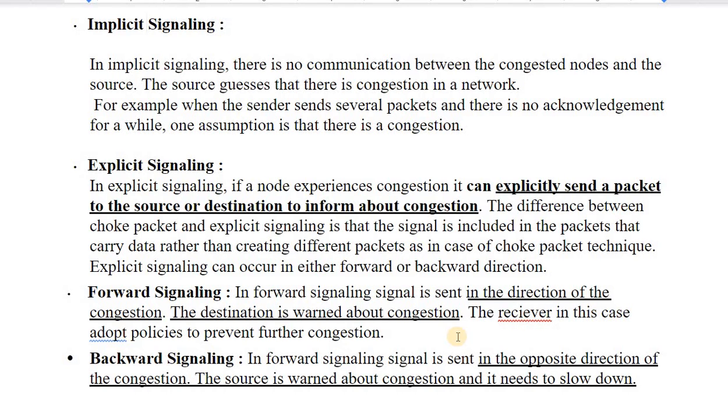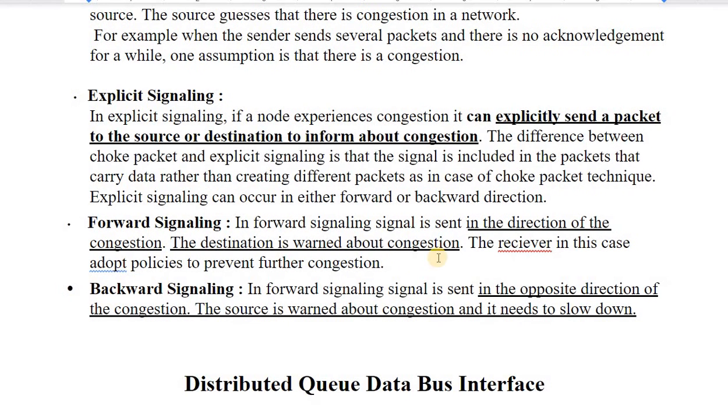Forward signaling says that the signals will be sent in the forward direction only. The destination is warned about the congestion, but the sender will not get any information regarding it. The receiver in this case adopts a policy to prevent further congestion.